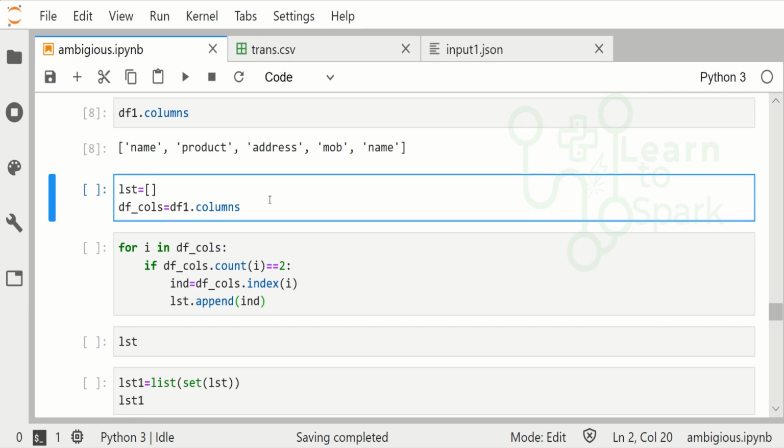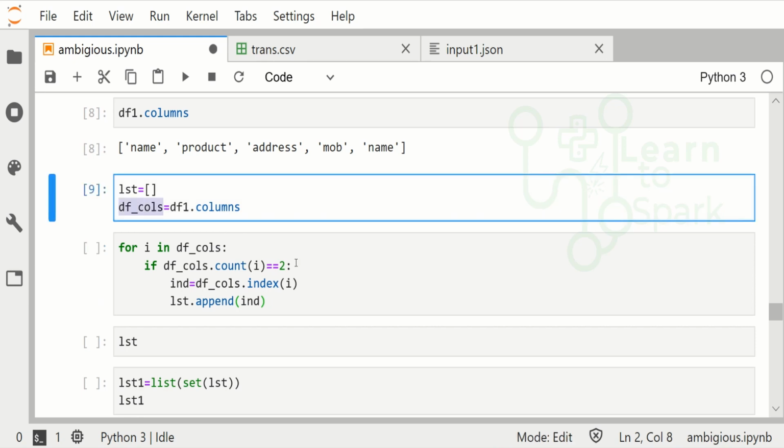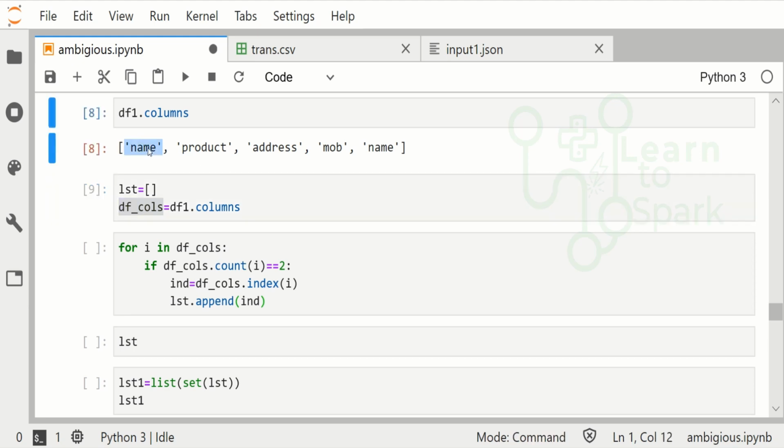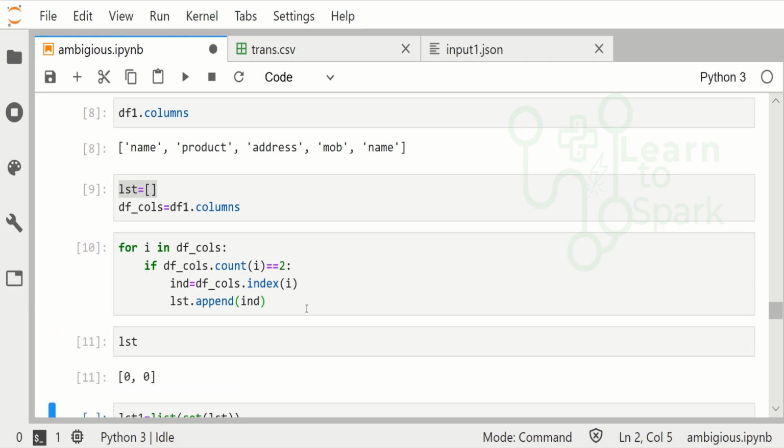I am creating an empty list, and I am also assigning this df.columns list to df_cols. I am iterating through all the elements available in df_cols and finding the elements that are repeated, where the count of those elements is equal to 2. If it is equal to 2, I get the index of that particular column and update it in the empty list. So let me run this and show you what is available in the list. Here you can see our name column has a count equal to 2, and the indexes of the name columns are 0, 0.